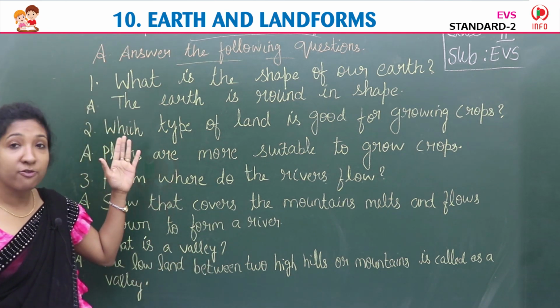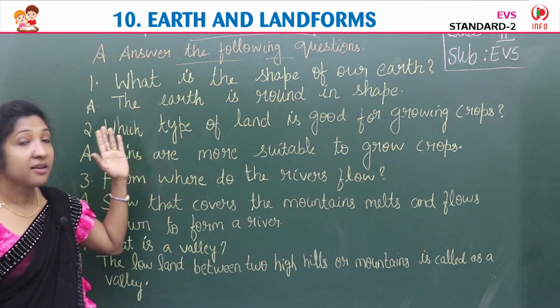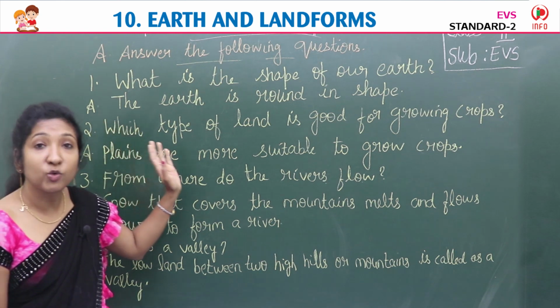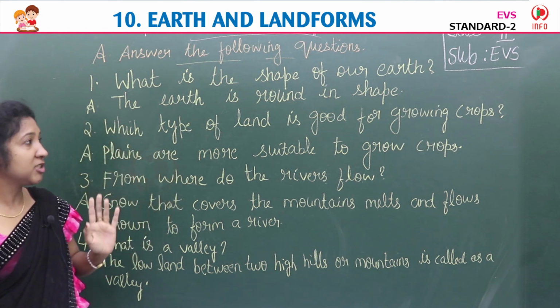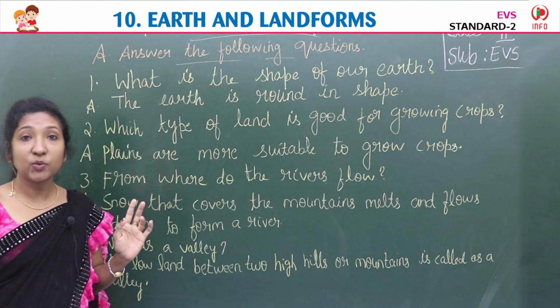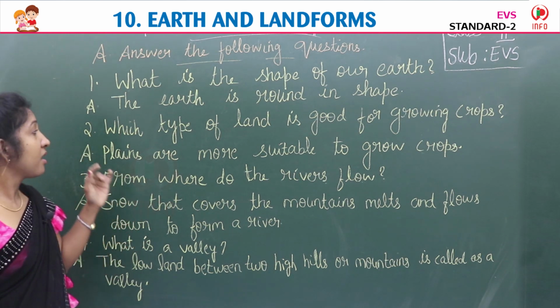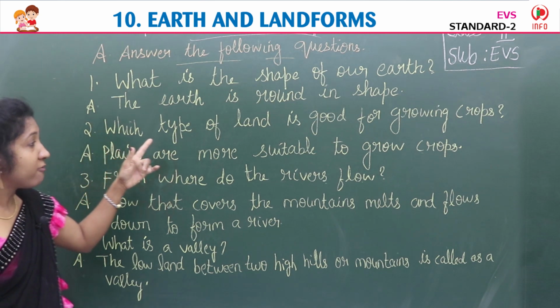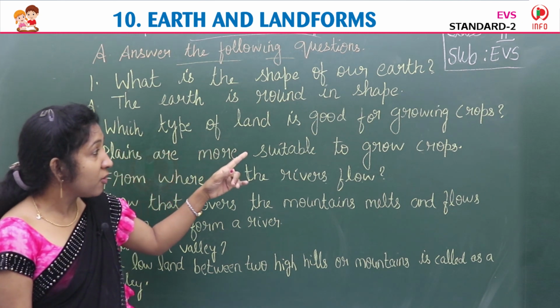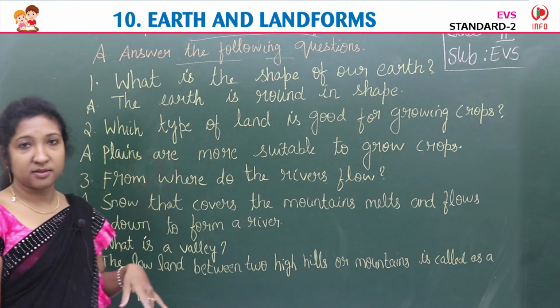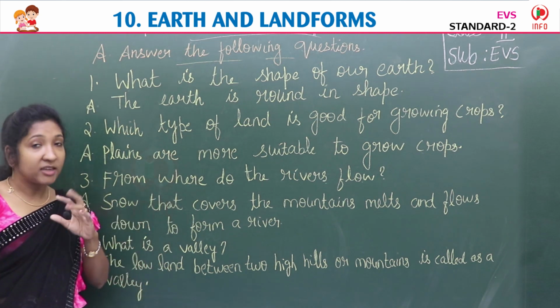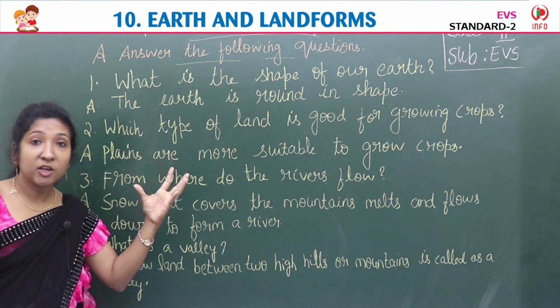What is the shape of our Earth? The answer is, the Earth is round in shape. Full stop. Now the second question. Children, read the second question. Yes, which type of land is good for growing crops? So name that land that is good for growing the crops.